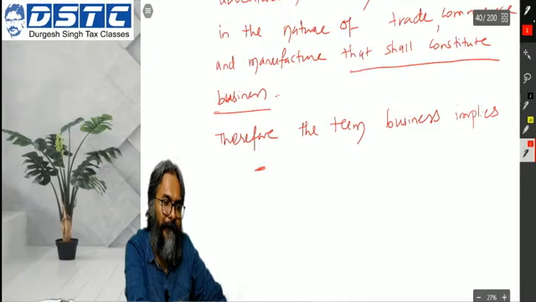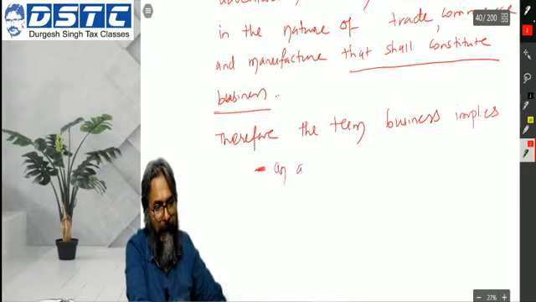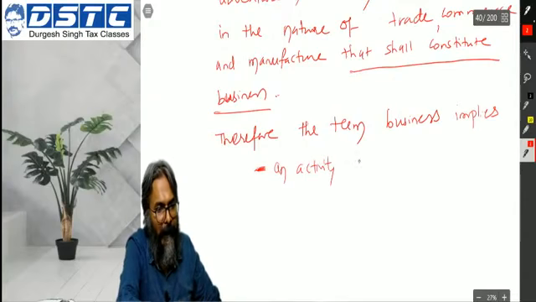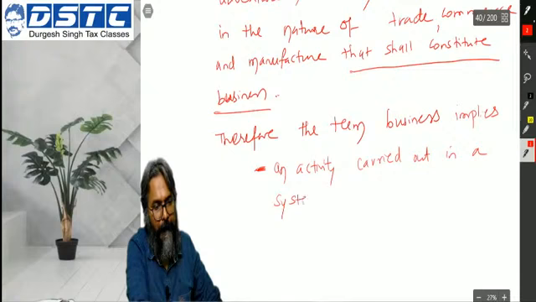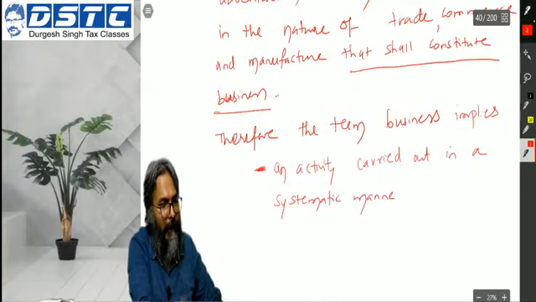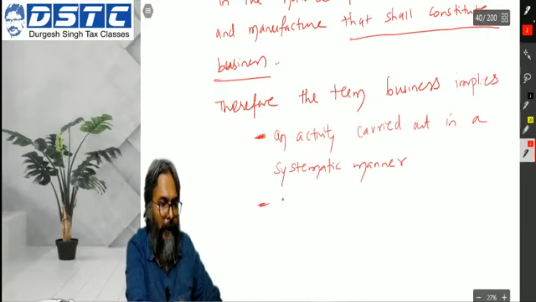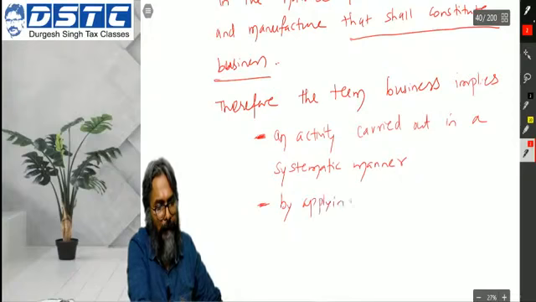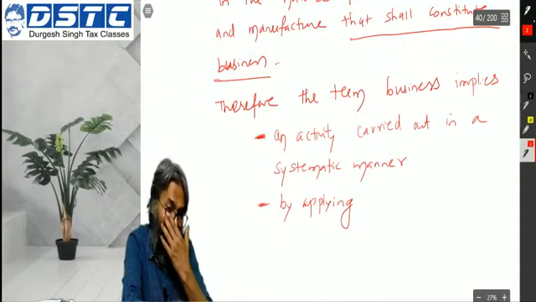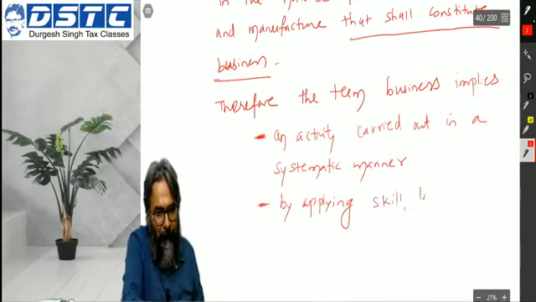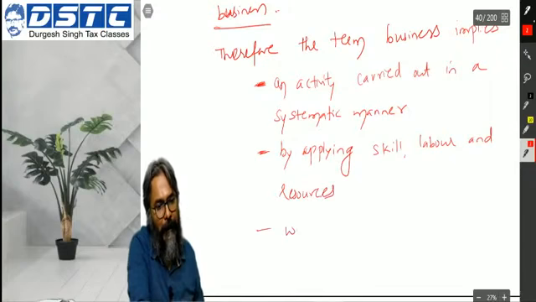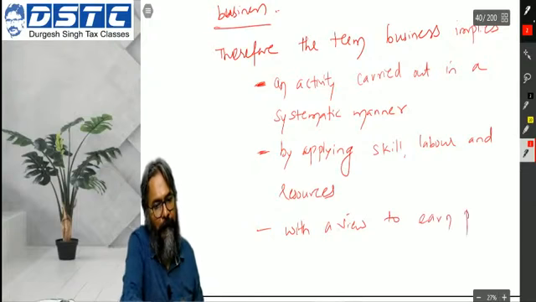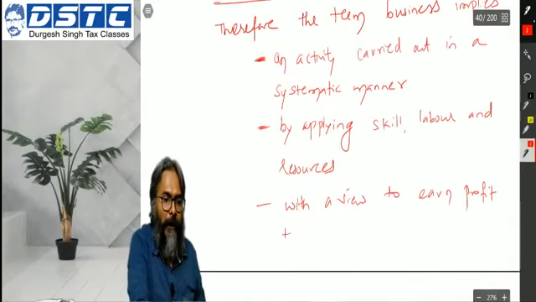Therefore, the term business implies an activity carried out in a systematic manner by applying skill, labor and resources with a view to earn profit thereon.